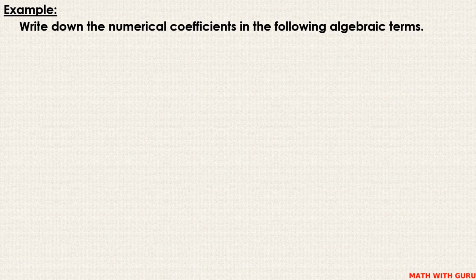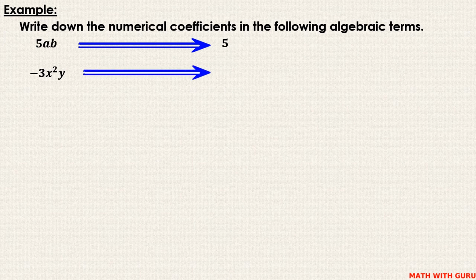Let us take an example. Write down the numerical coefficients in the following algebraic terms. 5ab. Obviously, the numerical coefficient is 5. 5 is the numerical coefficient of ab. Minus 3x squared y. This is also easy. Minus 3 is the numerical coefficient. 2/3 l cubed m power 4. What is the numerical coefficient? 2/3.